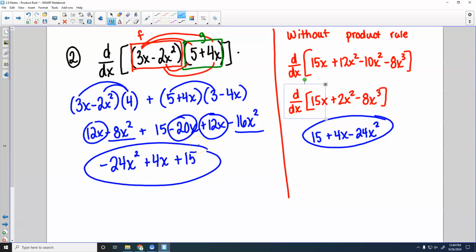Notice that that is the same answer that you get with the other method. On these, I would almost argue that it's easier to do it the first way, the way I did it without the product rule. When we learn chain rule, there's going to be some where we pretty much have to do it this way, but it would not necessarily be this problem. Now, example 1, where we had that cosine, you cannot get around it because you can't simplify that to make it a product rule problem, or make it not a product rule problem. But on ones like this, you have options. You can do either or. Okay, questions?